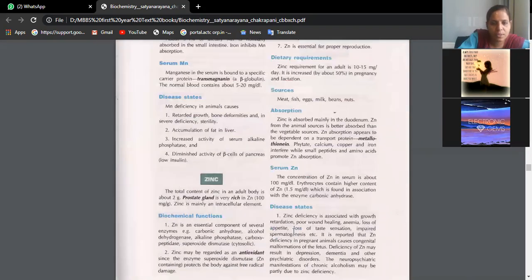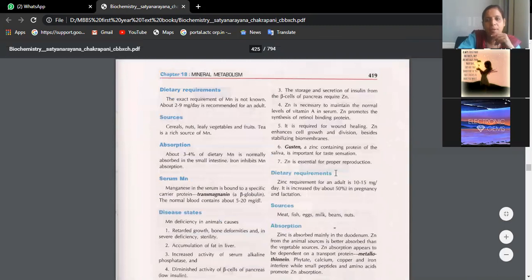Then we'll go to zinc. Zinc functions: it is an essential component of several enzymes like carbonic anhydrase, alcohol dehydrogenase, alkaline phosphatase. Three or four enzymes you try to remember. It is an antioxidant, that means it neutralizes the free radicals which may damage our cells. The storage and secretion of insulin from beta cells of the pancreas requires zinc.